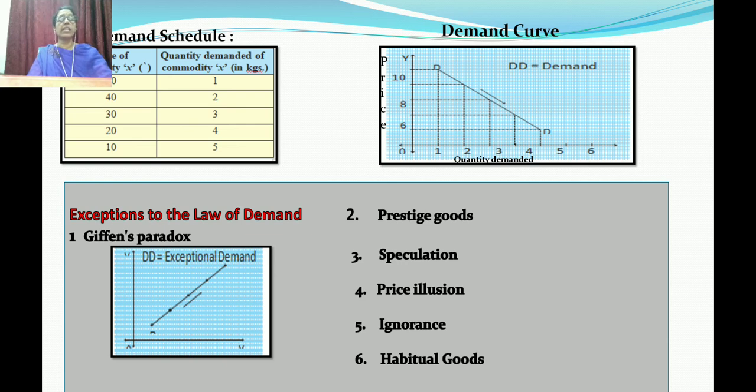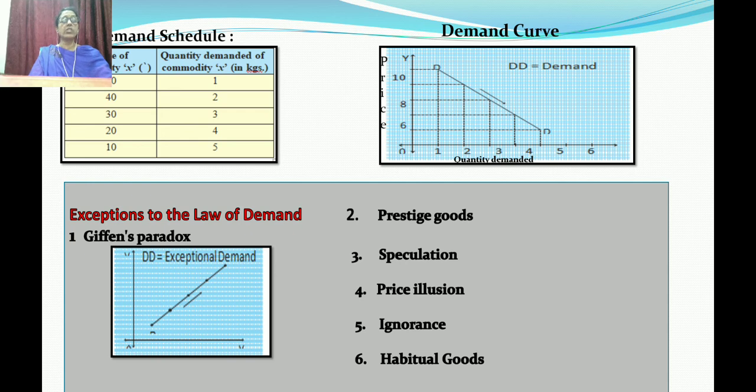You can see the demand curve DD is formed. It is sloping downward from left to right, showing that the higher the price, the lower the quantity demanded, and the lower the price, the higher the quantity demanded. You can see in the table. While explaining the figure given, you have to explain that the y-axis represents the price and the x-axis represents the quantity demanded.